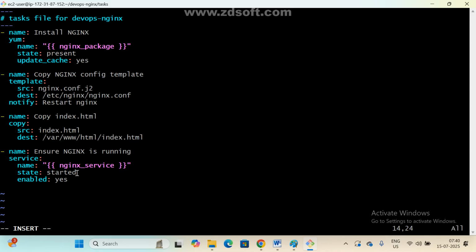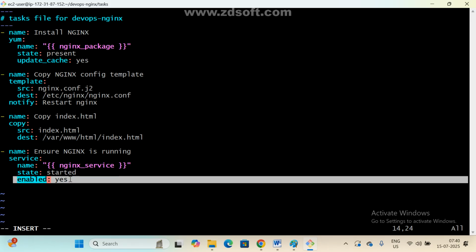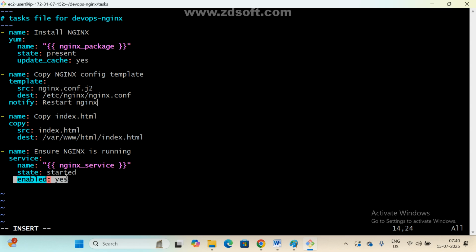Next, service. So ensure nginx is running. We are running, state started. Enabled means every time our system is running, the service will automatically be enabled. That's it. Any doubt here? This is the installation part.